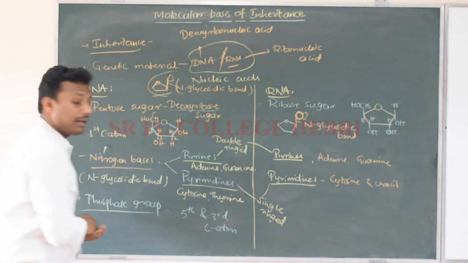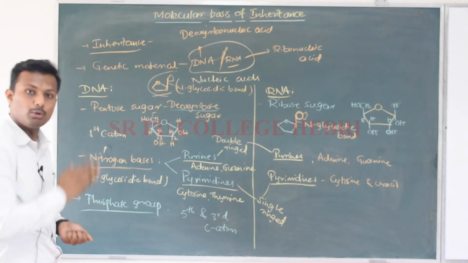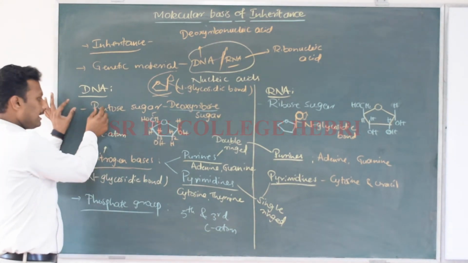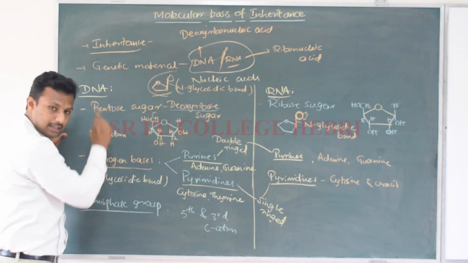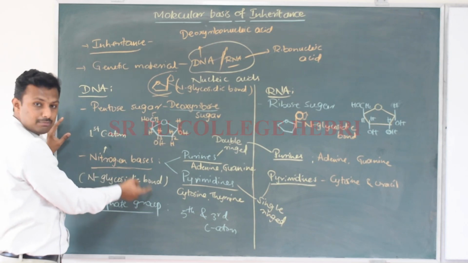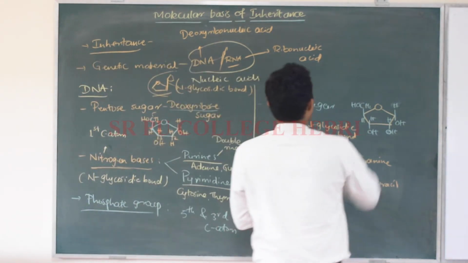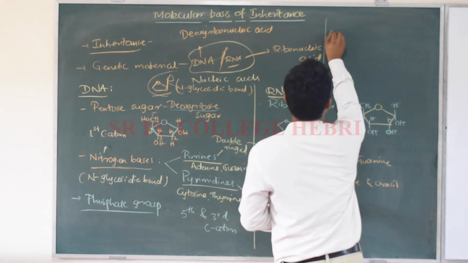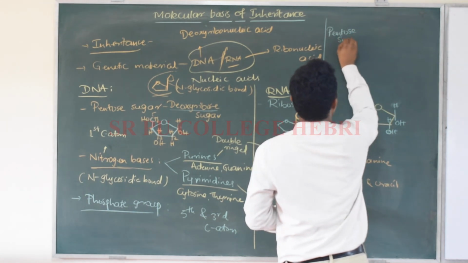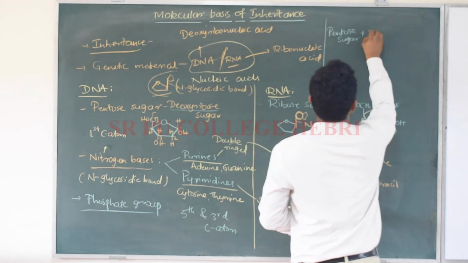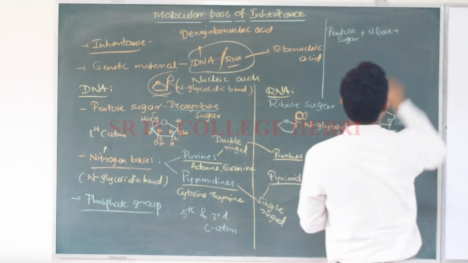See, we are giving different names for them. I think you have already studied that in the biomolecules chapter. See, the pentose sugar, maybe the deoxyribose sugar or the ribose sugar, along with the nitrogen base will be called a nucleoside. Okay, I am going to write that information here. See, the pentose sugar plus nitrogen base will be called a nucleoside.